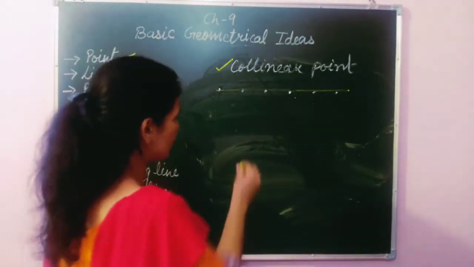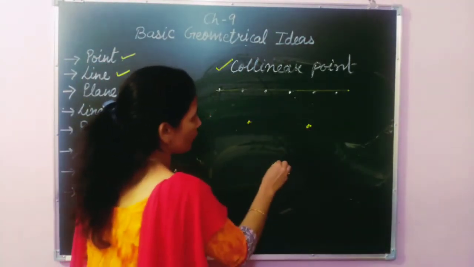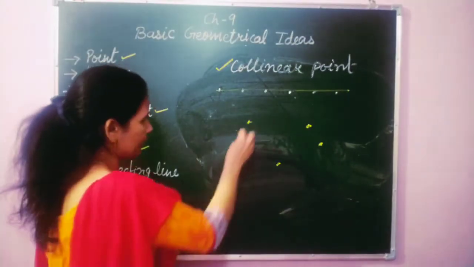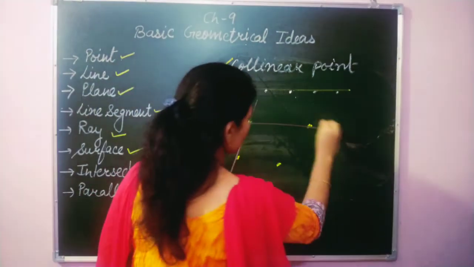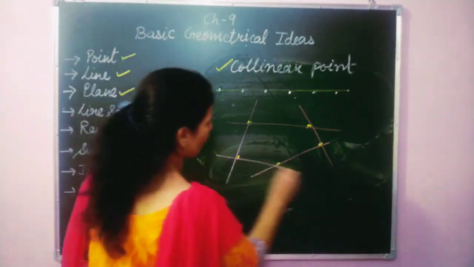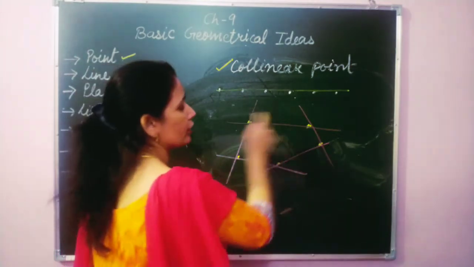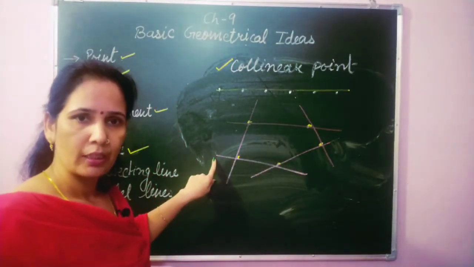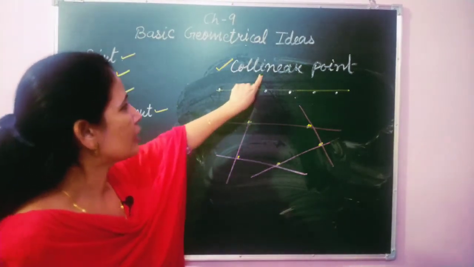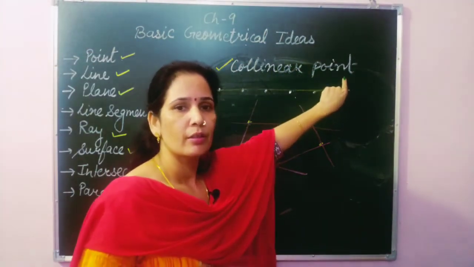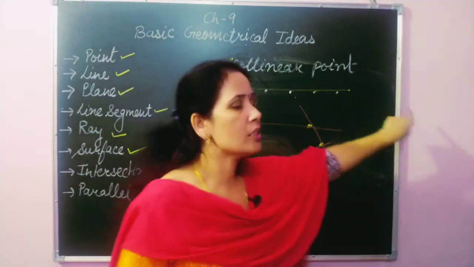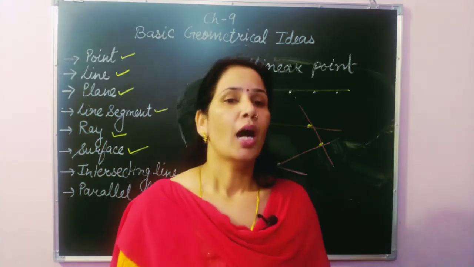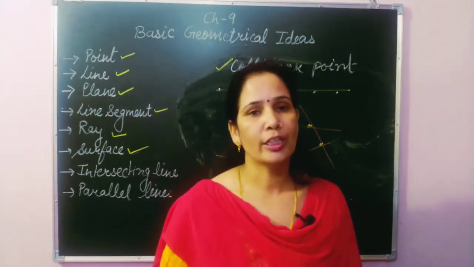And non-collinear points: whenever we can't draw a single straight line by joining them. So these points are non-collinear because a single line cannot be drawn. But in the first example, these points are collinear because we can draw a single straight line by joining them.